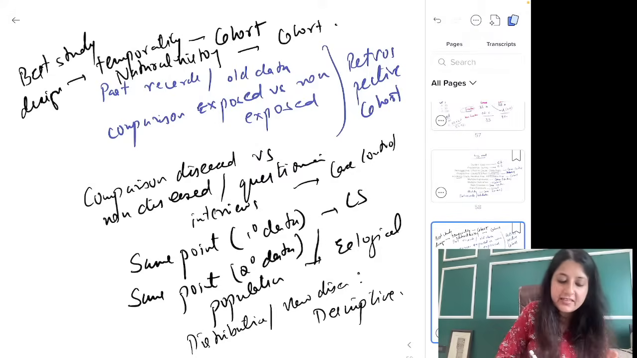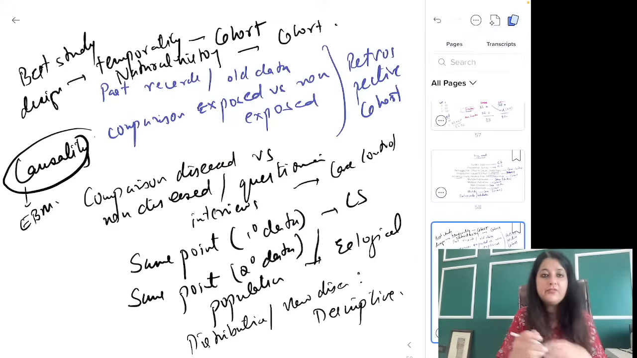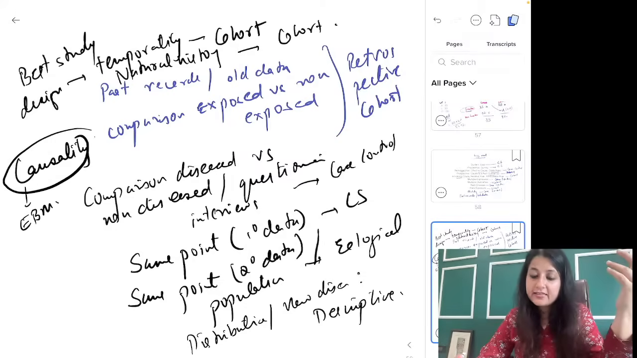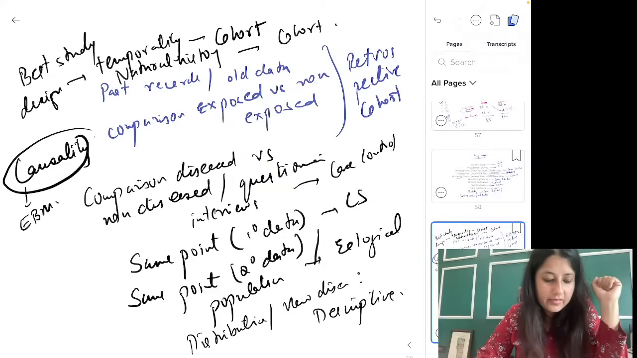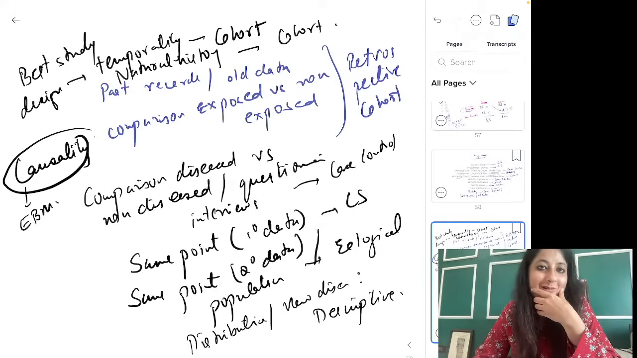If you ever see the word causality, guys, for causality you have to follow EBM. If you see the weakest study design to establish causality, or the strongest study design, you have to follow EBM. Clear?